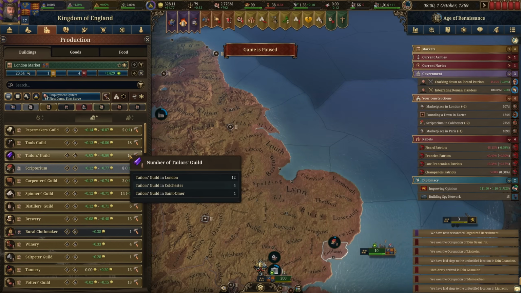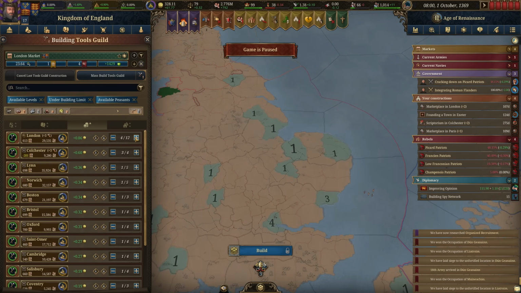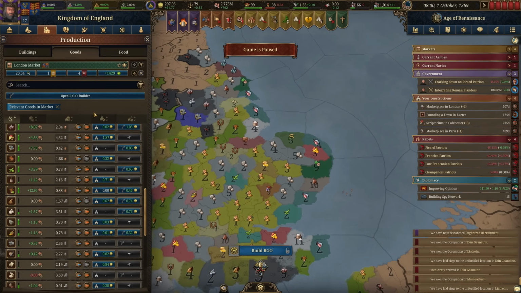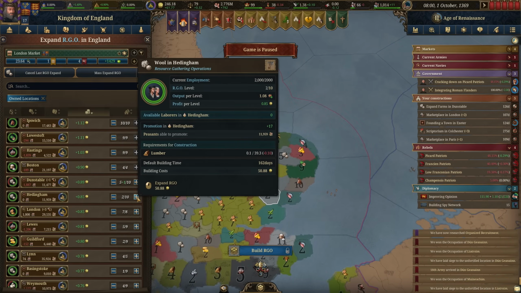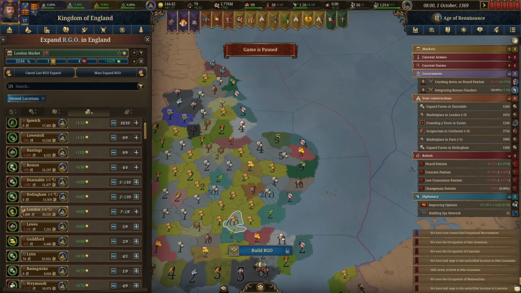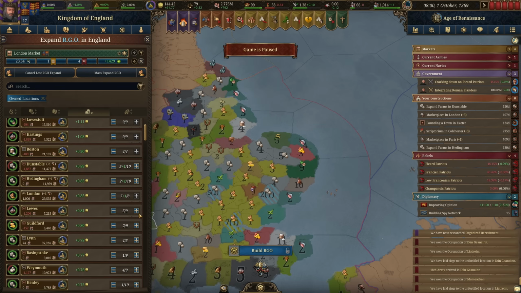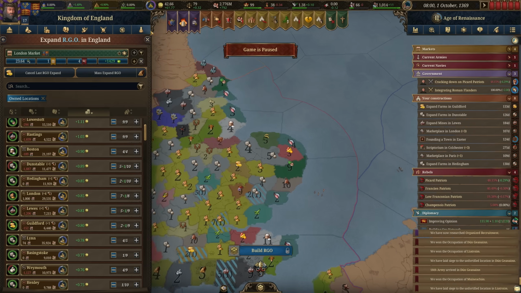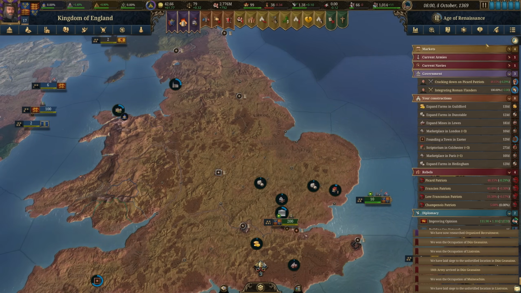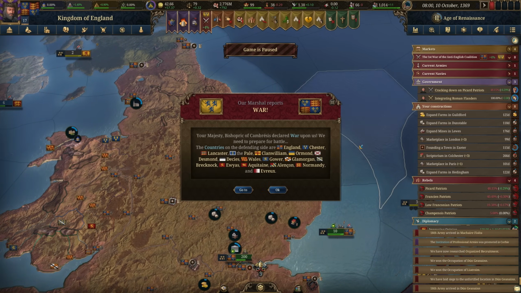But we'll get some stuff built in London with that Papermakers Guild. And you know what, we're going to build this somewhere else. I guess we'll take a look at the RGOs, see if they could earn us a bit more. I mean, slightly better. I guess we're investing in London, just the RGOs in London. And I think that's it. All right, excellent. So we're going to wait until some point next year.